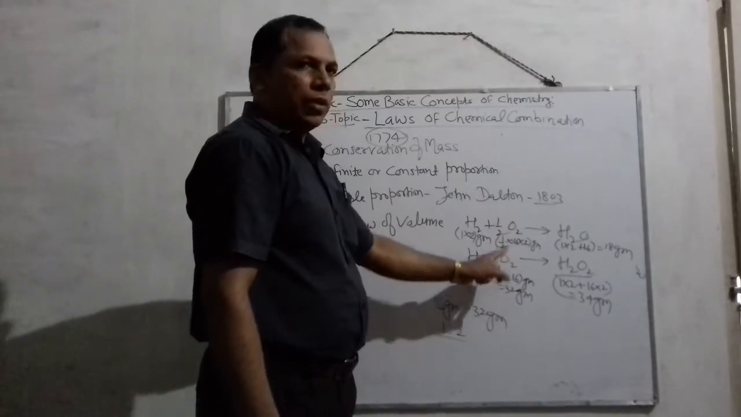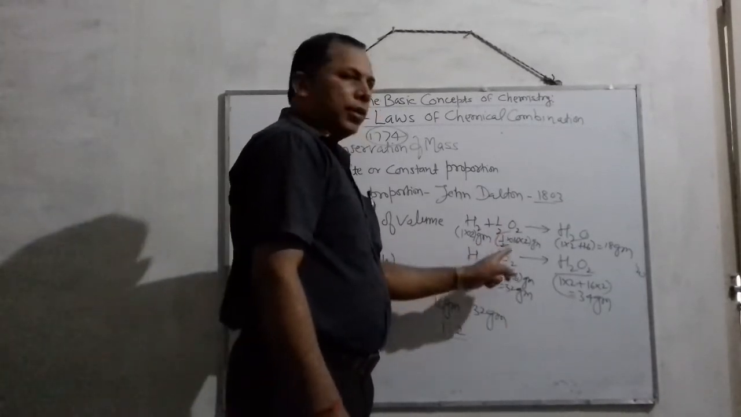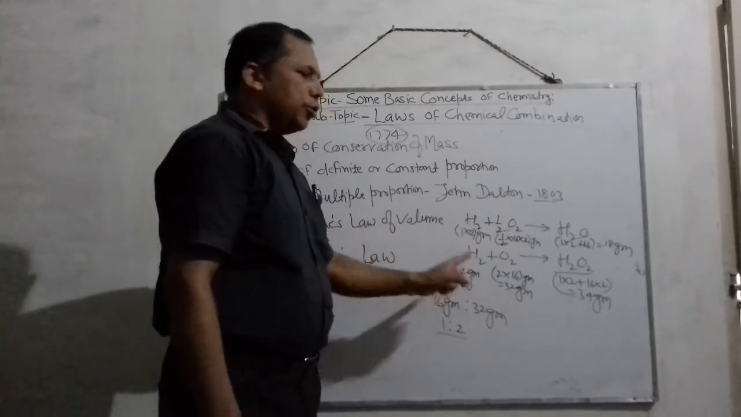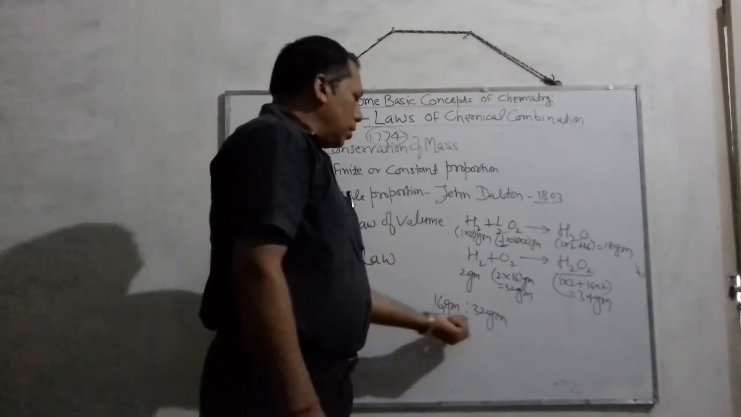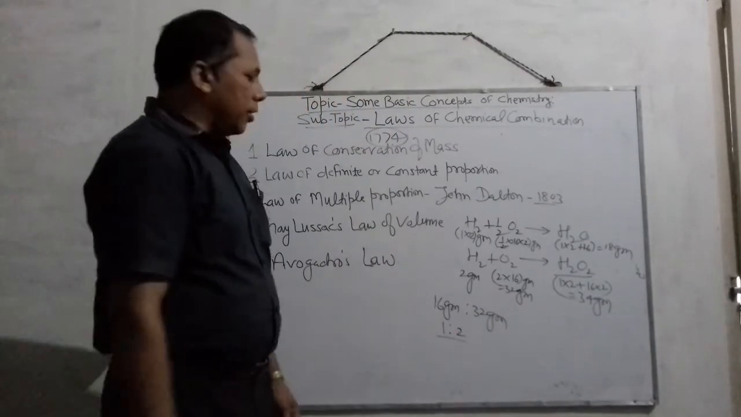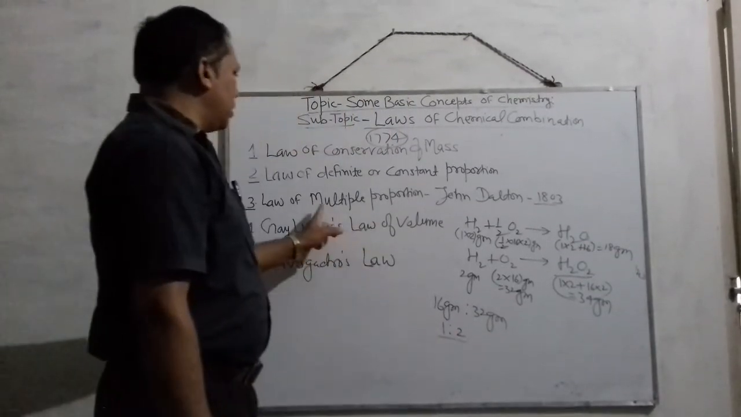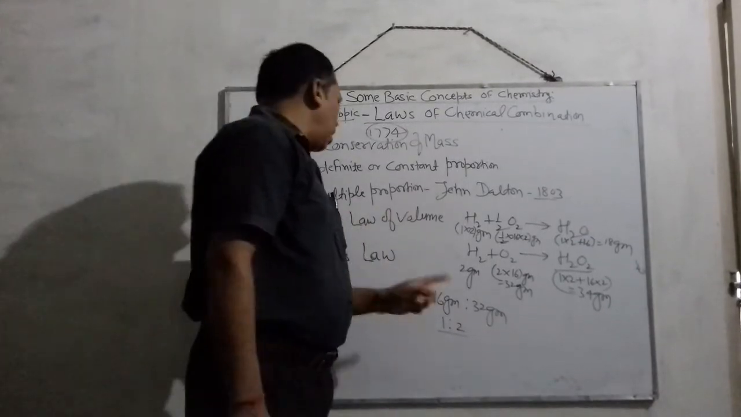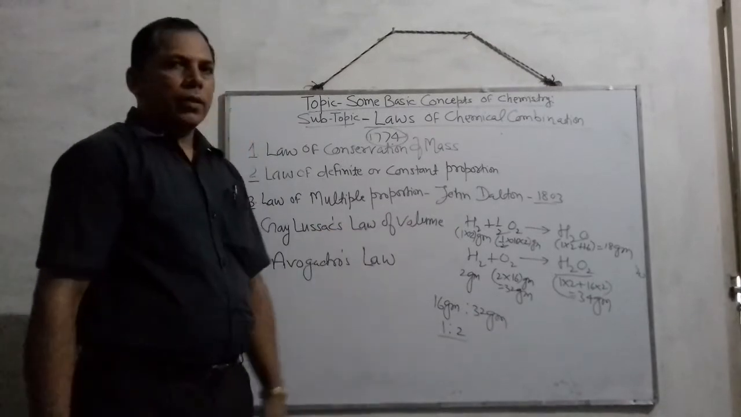So in this, children, the mass of oxygen here is 16 and 32, that reacts with a definite mass of hydrogen, that is 2 gram. And they are in the ratio 16 to 32, and that can be simply written as 1:2. So that represents the law of multiple proportion.